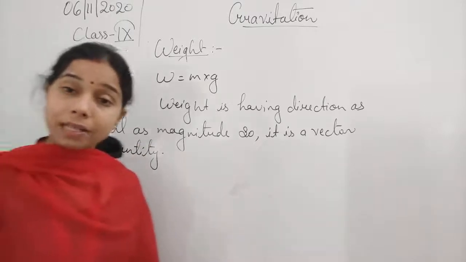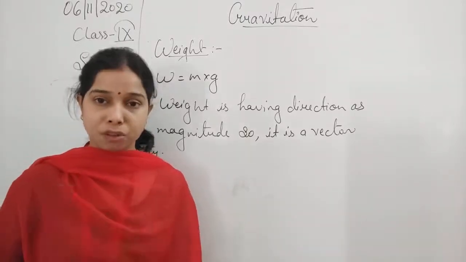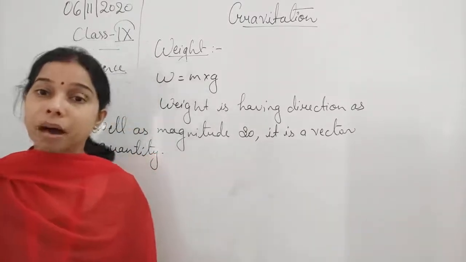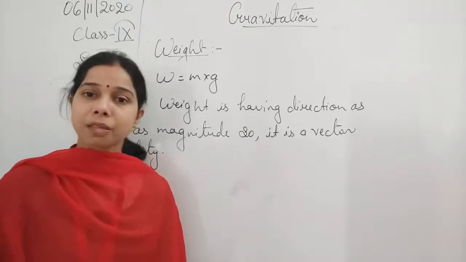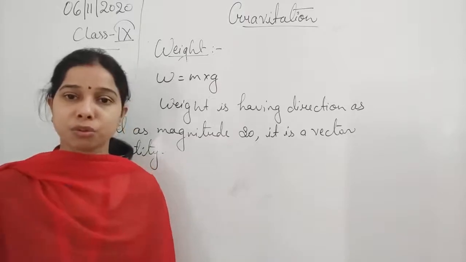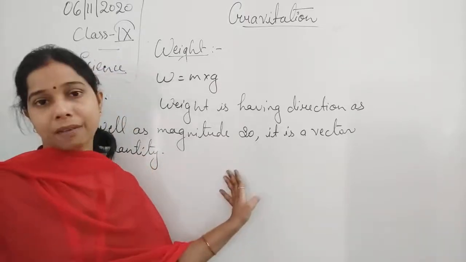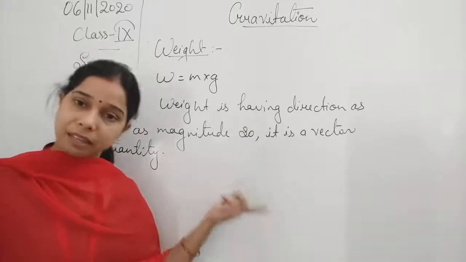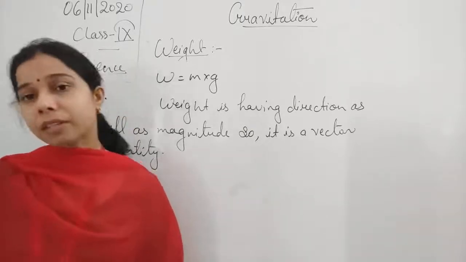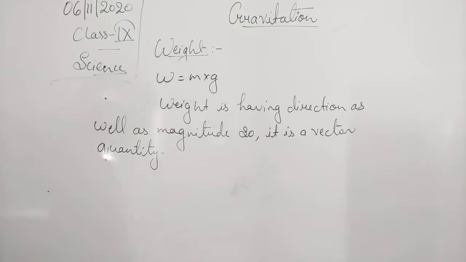Okay, so mass was what? Since it does not have a direction, student, at that time we will consider mass as a scalar quantity. But weight is the product of the mass and acceleration due to gravity. Acceleration due to gravity has a direction, so we can say that weight has direction, and that is why weight is a vector quantity, not a scalar quantity.